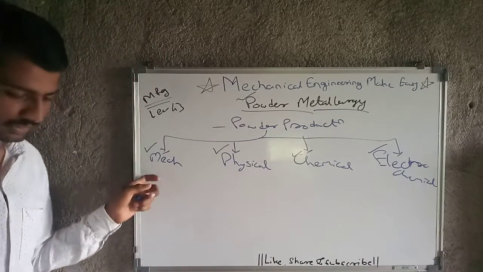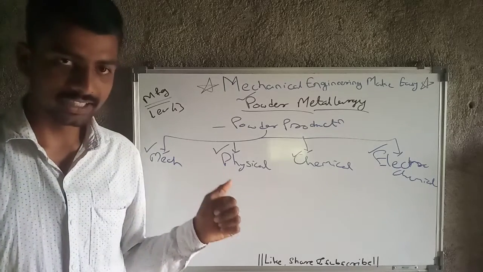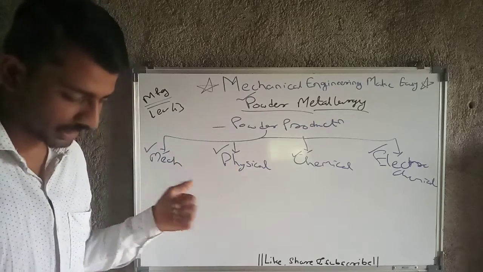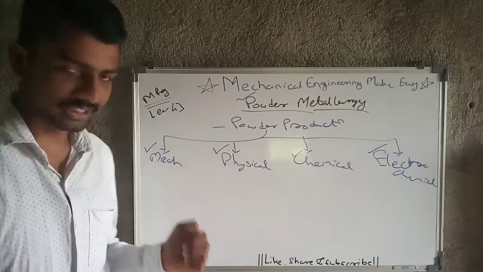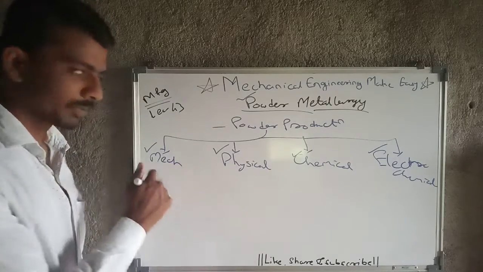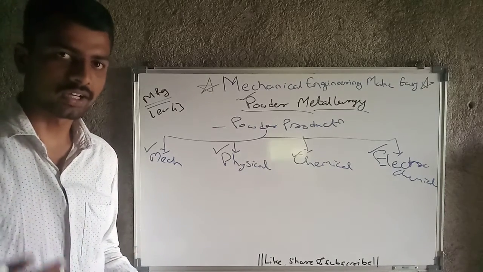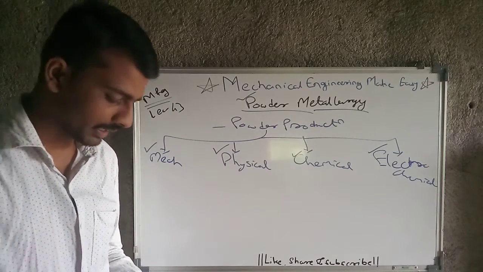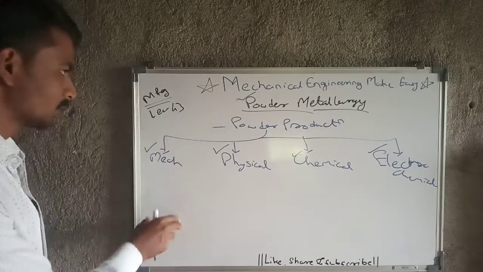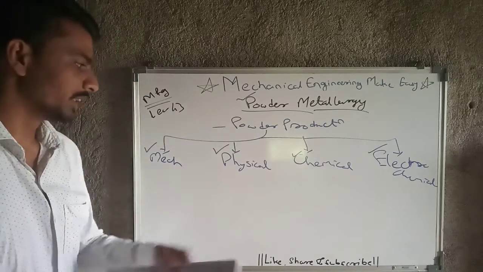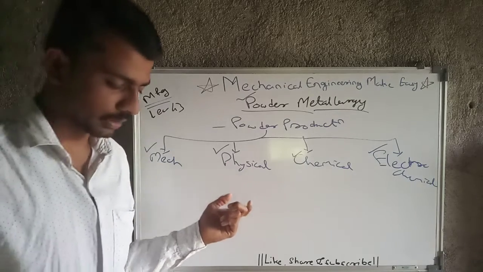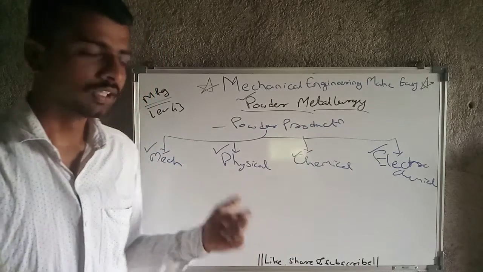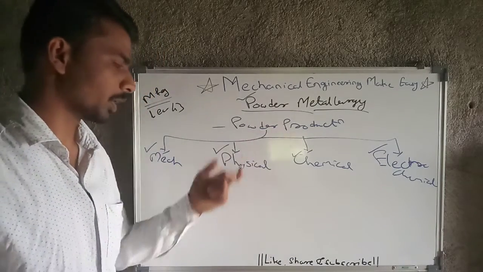Then next is mechanical. In the mechanical case, there are different methods of generating powder, like machining, crushing, milling, sorting, graining, atomization. By normal machining also we can get powder. After that, crushing is one kind of operation there. Then next is milling, then sorting, graining, atomization. These are the mechanical methods we can prefer for powder production. Then next is physical. How will we get powder physically? That is condensation and thermal decomposition. These two methods give powder production physically.